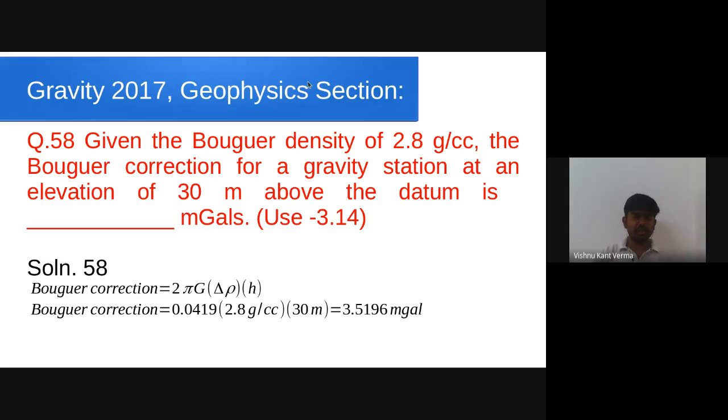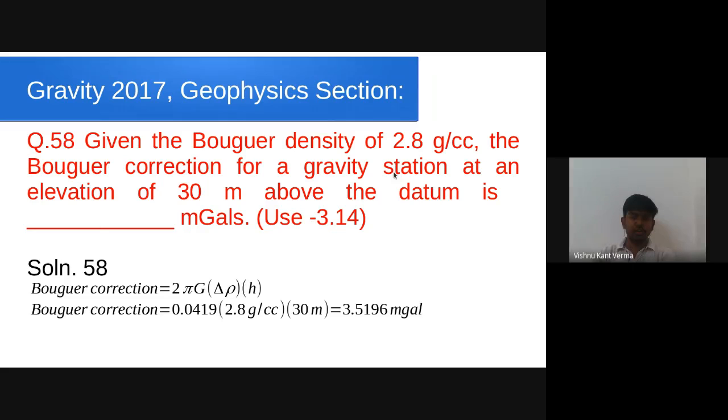This is a 2 marks question, geophysics section, year 2017. This was again a numerical answer type question. We are given the Bouguer density of 2 gram per cc, and they ask for the Bouguer correction for a gravity station at an elevation of 30 meters above the datum. We know the formula for Bouguer correction is 2 pi G delta rho times h, where G is the universal gravitational constant, delta rho is the density contrast of the body with respect to the surrounding rock, and h is the elevation of the measurement station with respect to the local datum.